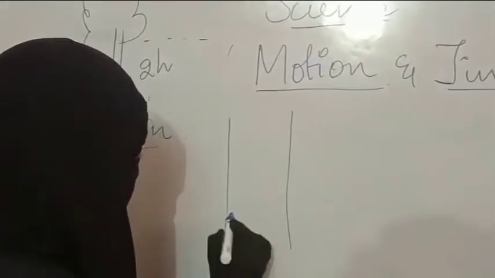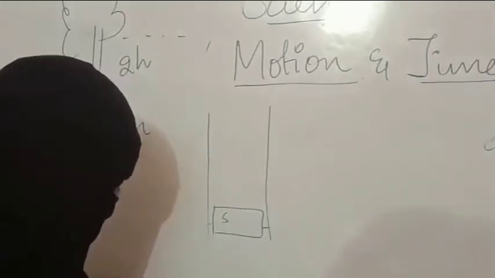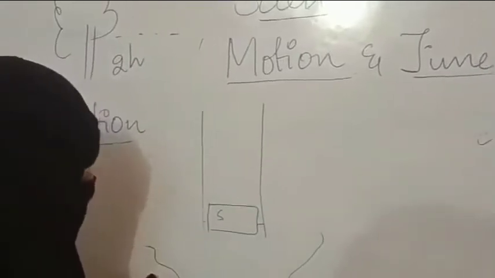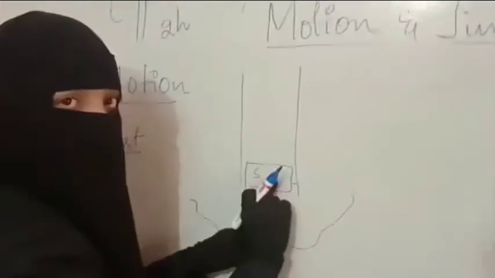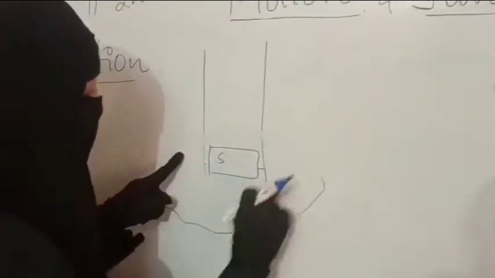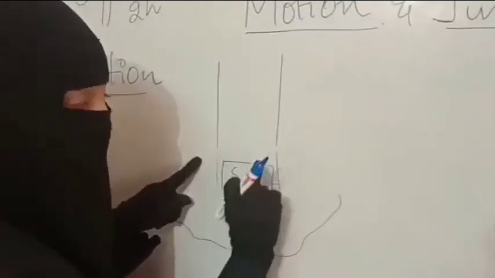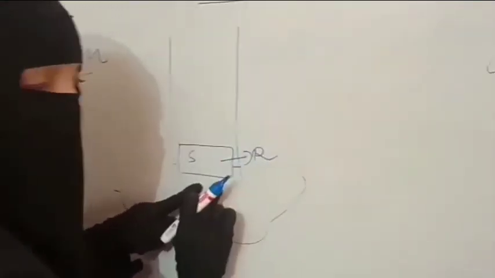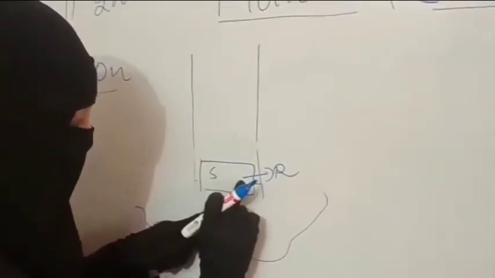Now you are sitting on a swing. You know the swing, you'll have in the park. We enjoy sitting on the swing. So someone is sitting on the swing and this is the garden. So you are sitting here, right? For your first set of surroundings, that is your seat on this swing, you are at rest.